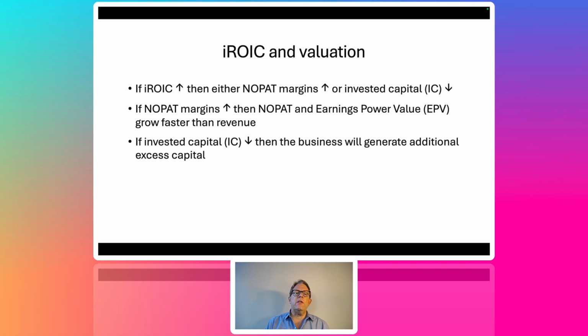If your NOPAT margins increase over time, then your NOPAT and your earnings power value grow faster than revenue, so the company's becoming more valuable on an earnings basis. If invested capital goes down, then the business will generate additional excess capital that could either be redeployed in the business, presumably at an attractive incremental return on capital, or returned to shareholders.